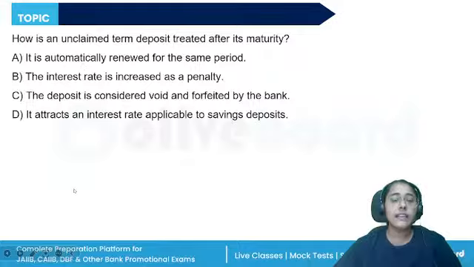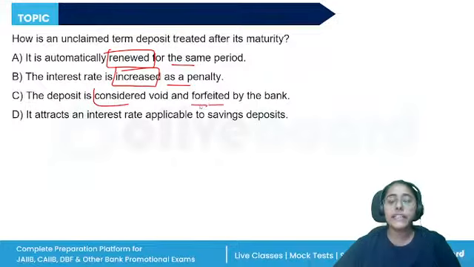How is an unclaimed term deposit treated after its maturity? So, Unit 8, important retail liability products, is a very important unit. And under it, the term deposit, time deposit, or fixed deposit is a very important topic. So, how is the unclaimed term deposit treated after its maturity? A: It is automatically renewed for the same period. B: The interest is increased as a penalty. C: The deposit is considered void and forfeited by the bank. D: It attracts an interest rate applicable to the savings deposit.